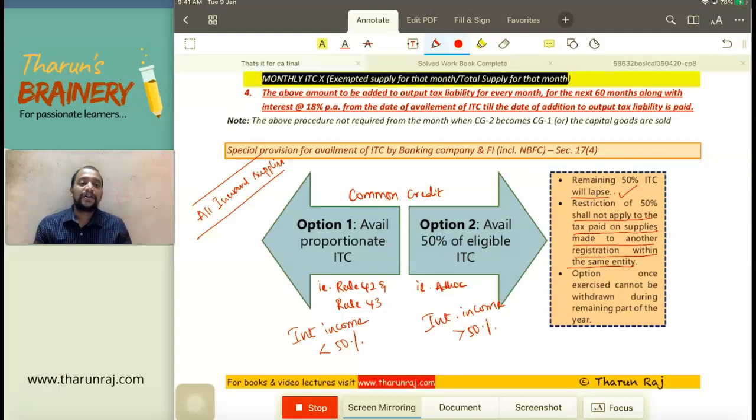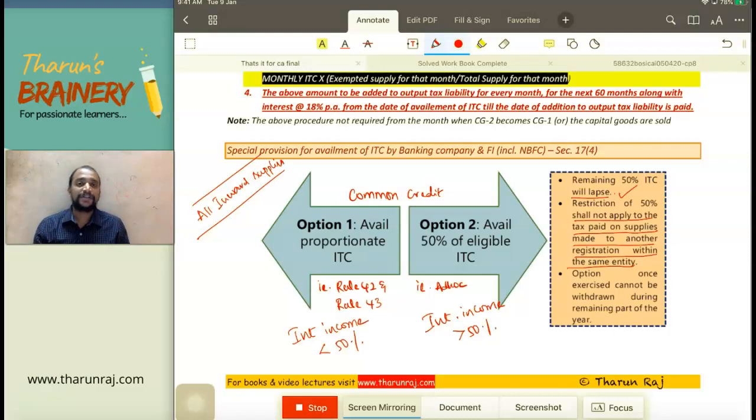And this option, once exercised, cannot be withdrawn during the remaining part of the financial year. This means I need to decide in the beginning of the financial year whether to go for option 1 or option 2, and once I have decided, that option shall remain for all transactions during the financial year. I cannot go month 1 option 2, month 2 option 1, like that.